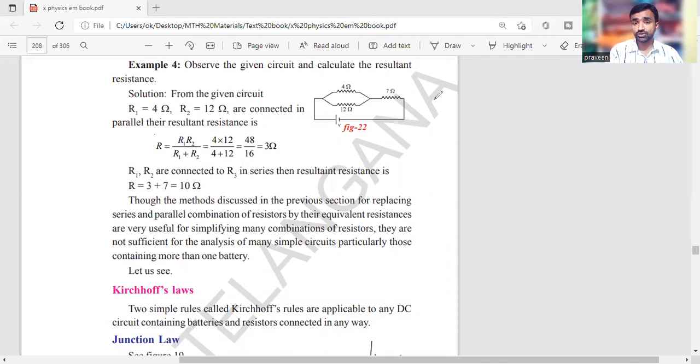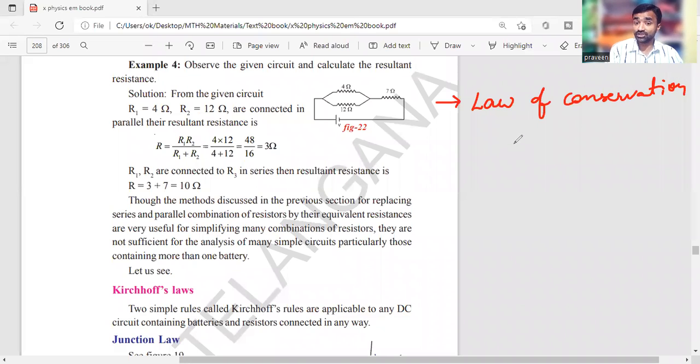Kirchhoff's laws, right? That which proves simply the law of conservation of energy. So what does the law of conservation of energy say? Energy is neither created nor destroyed.